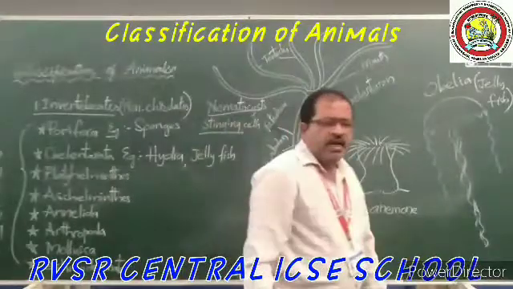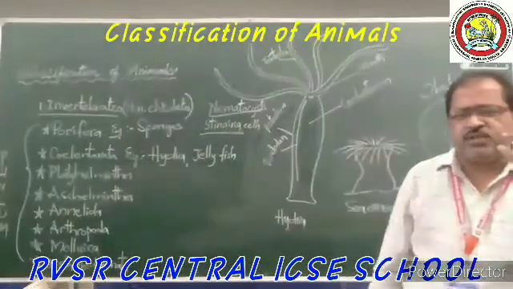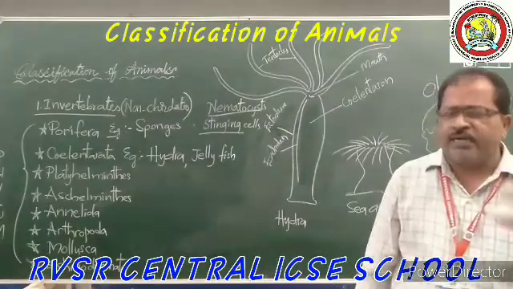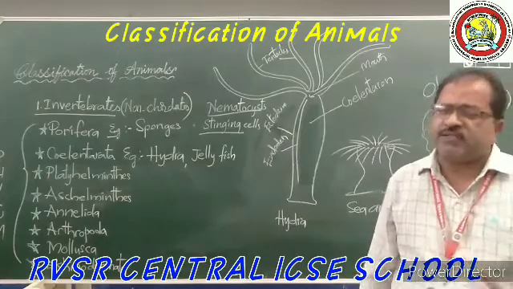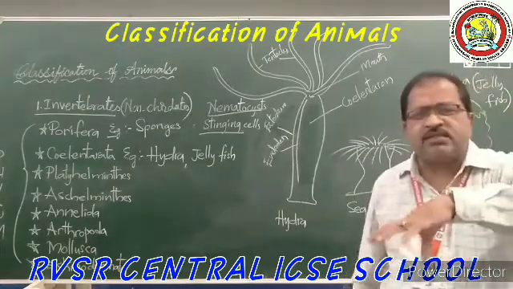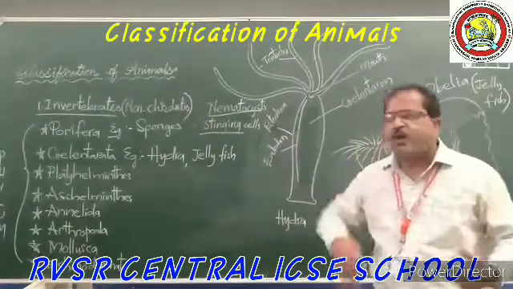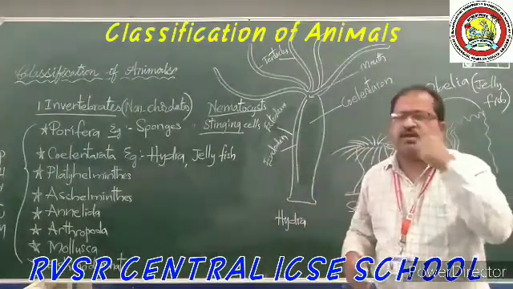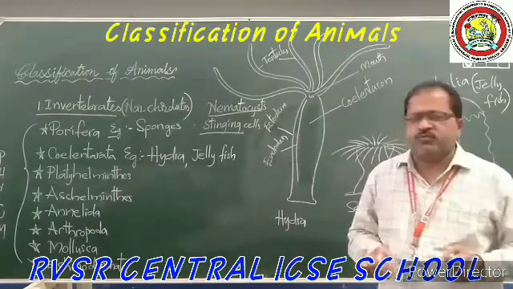Nematocysts are stinging cells, and these cells are very useful for these organisms for offense as well as defense. Means to fight with others and also to safeguard, that means protect themselves from others. These stinging cells, or nematocysts, are very useful.